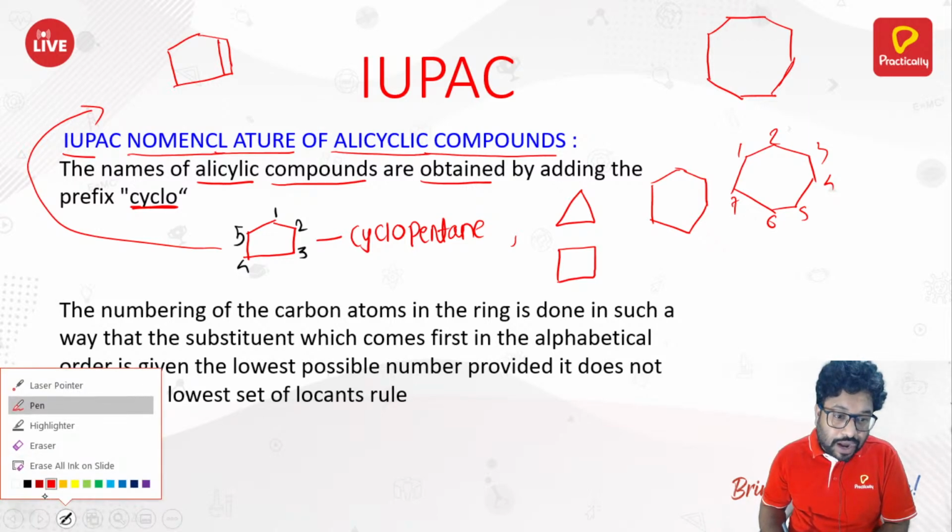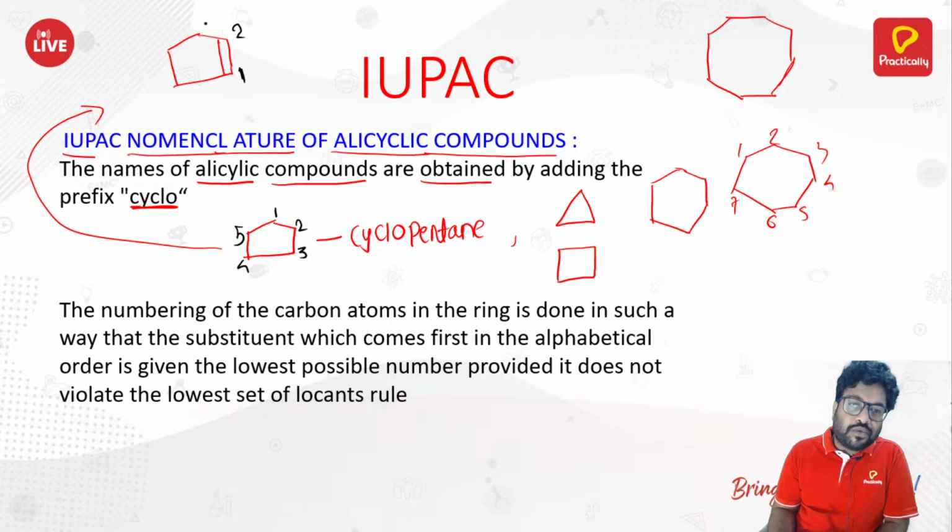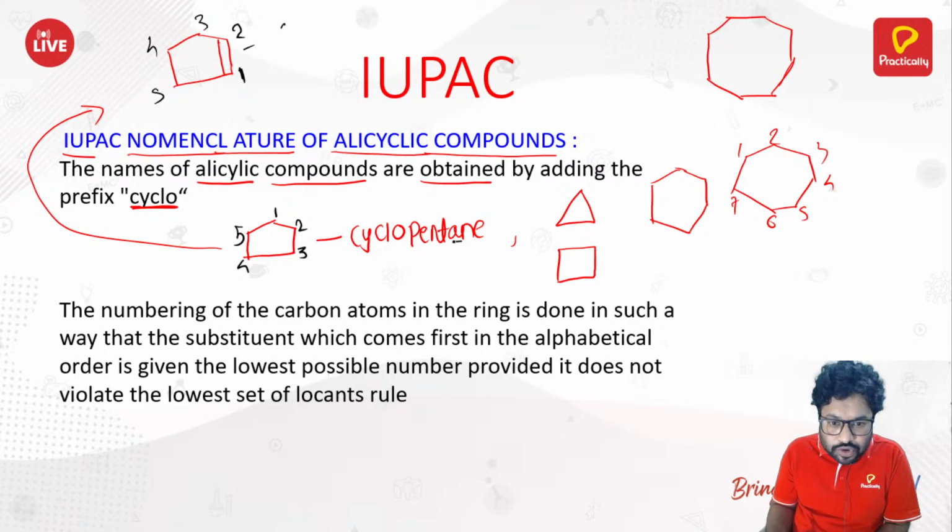Since you have a double bond there, you need to start counting from your double bond only. Since I'm starting the counting from the double bond position, it's the first position. 1, 2, 3, 4, 5. So what do you call this? Cyclopentene, right? You just remove this "a" and you add the "e" there. So what do you call this?